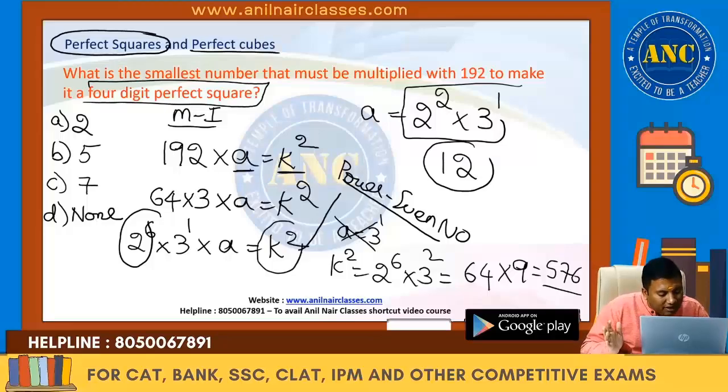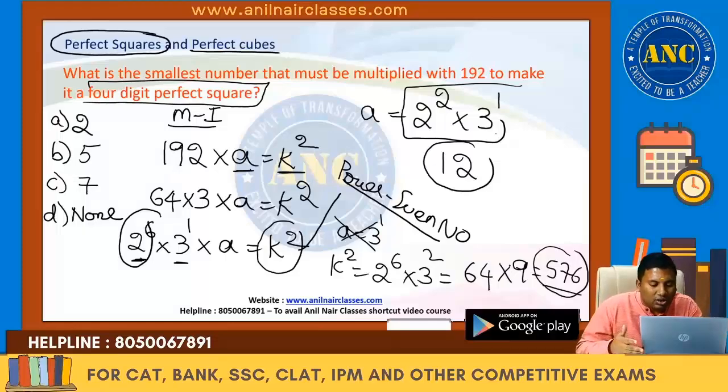Because it's a perfect square, the power should be an even number. It is already even, and 3 power 1 is there. I tried taking another 3 power 1, but I got a 3-digit perfect square, and I want a 4-digit perfect square. So in addition to 3, take the next even power of 2, 2 power 8. So the extra is 2 square.